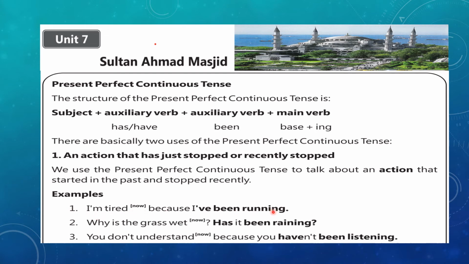So running is the action that was started in the past but now it has stopped. Second example is, why is the grass wet? Has it been raining? The last example that is given here: you don't understand because you haven't been listening. So this is the first use of this tense.